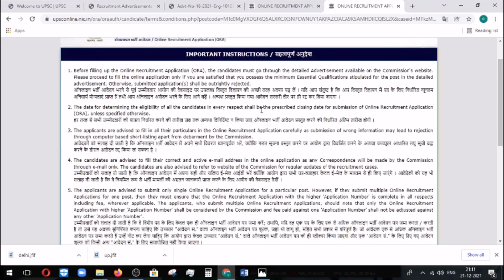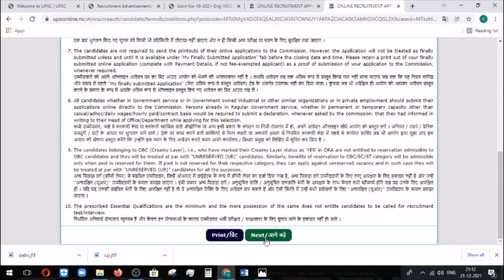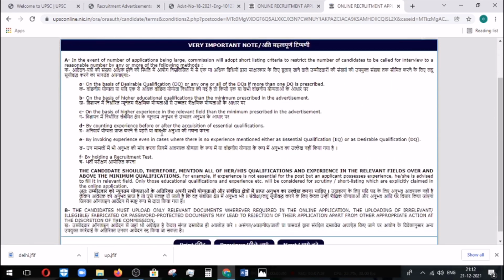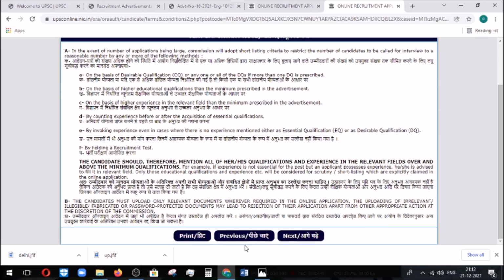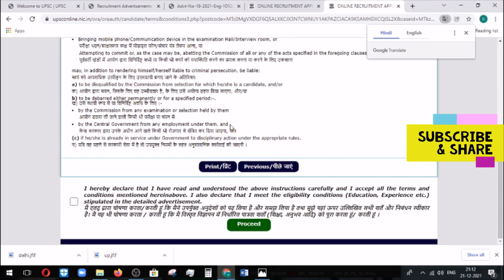So here the instructions will be listed. After reading all these instructions, please click the next button. It directly takes you to another section. Then again next, so read it and then next. Before that you need to declare it, and then proceed.